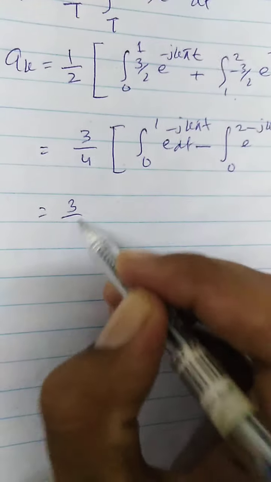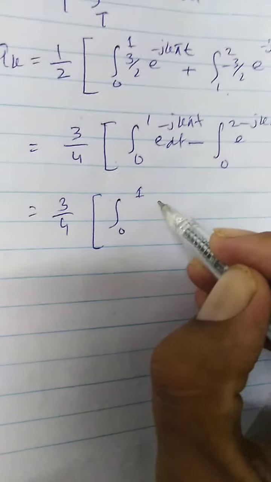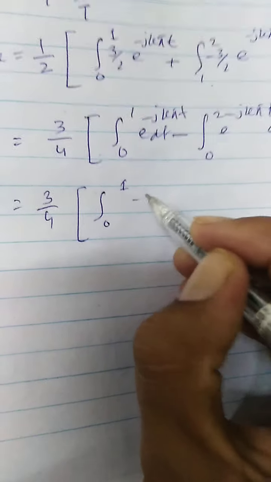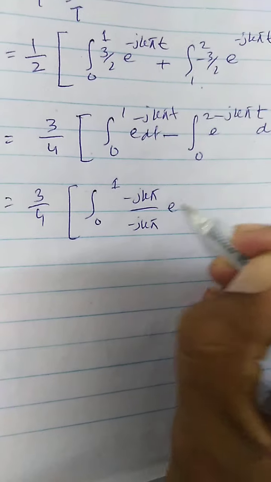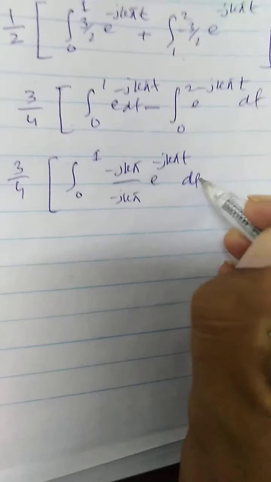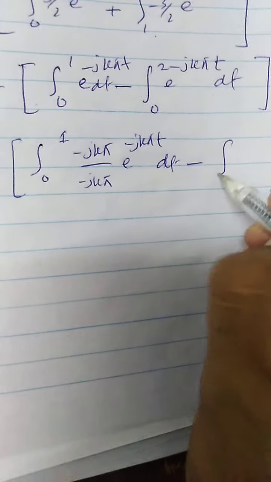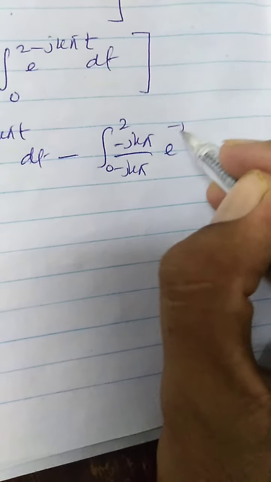We can write 3 by 4 integral from 0 to 1 of minus j k pi upon minus j k pi e to the power minus j k pi t dt, minus integral from 1 to 2 of minus j k pi upon minus j k pi e to the power minus j k pi t dt.